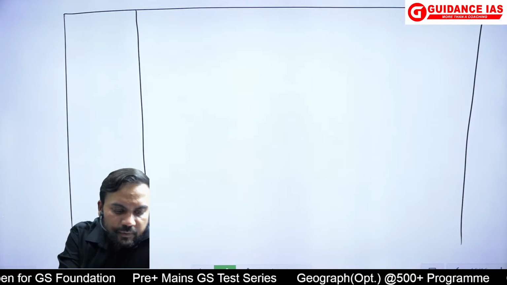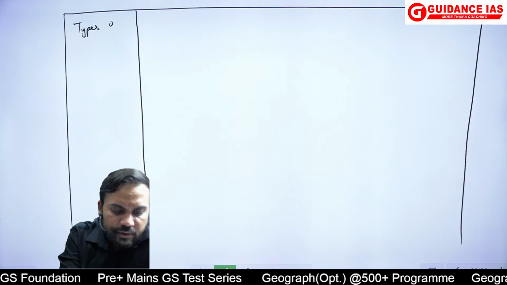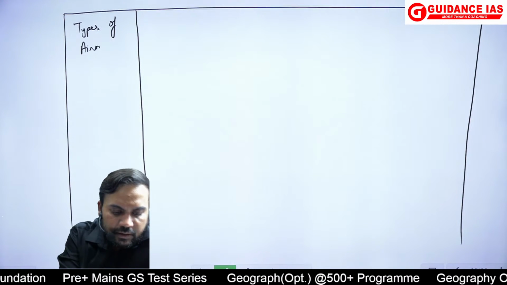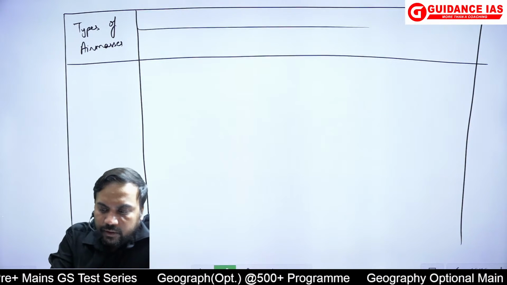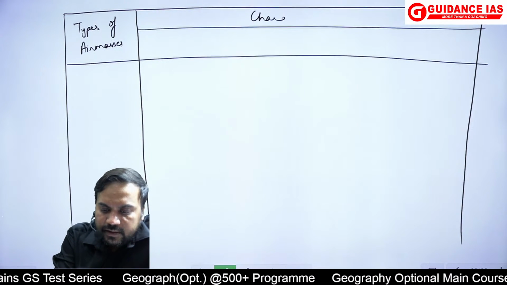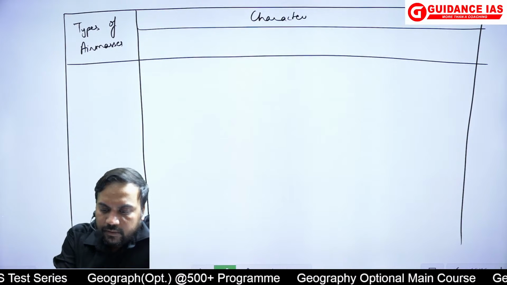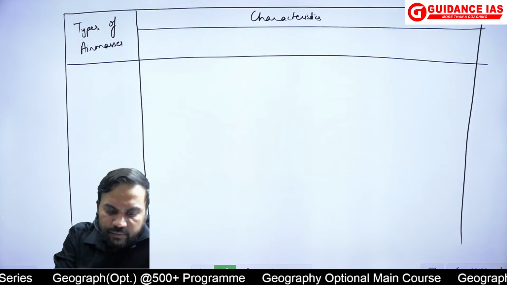And here was the types of air masses, and here we had talked about the characteristics of air masses.